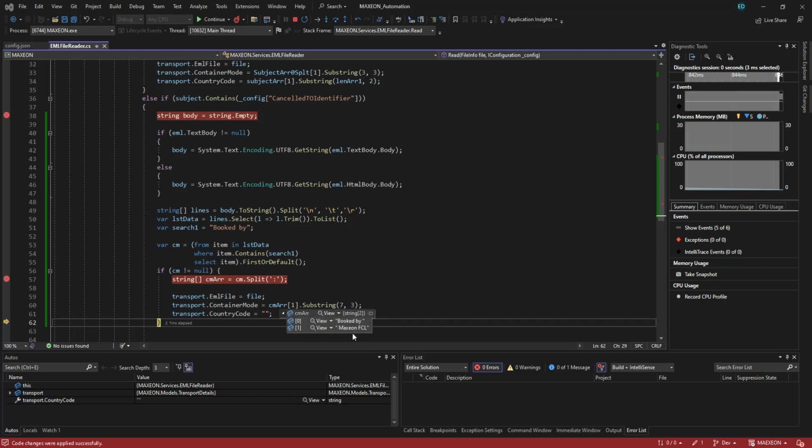RE1 substring. Substring start, and how many characters do you get? 1, 2, 3, 4, 5, 6, 7, 8.